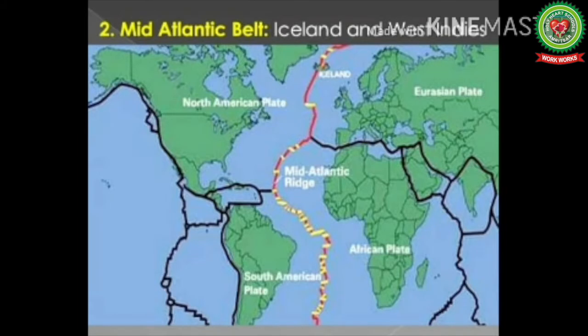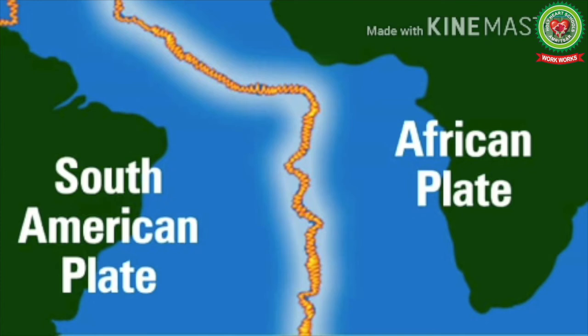The Mid-Atlantic Belt is a mid-ocean ridge, a divergent or constructive plate boundary located along the floors of Atlantic Ocean and is the part of the longest mountain range in the world. In the North Atlantic, it separates the Eurasian and the North American plates, and in the South Atlantic, it separates the African and the South American plates.